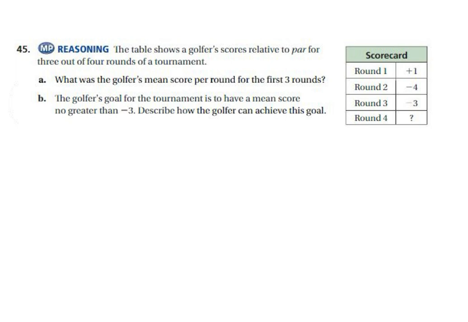The table shows a golfer's scores relative to par for 3 out of 4 rounds of a tournament. What was the golfer's mean score per round for the first 3 rounds? For A, we will take the scorecard of 1, -4, and -3, and we're going to add those all together because mean equals average.